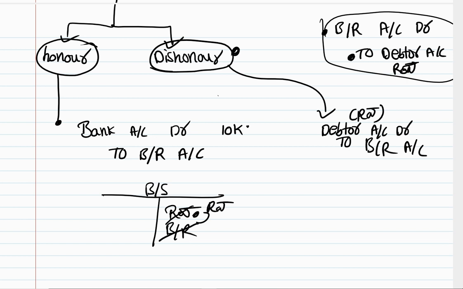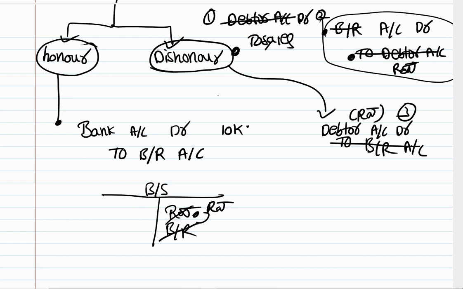And then again, what is the ultimate entry of this? See, here also first you will be writing debtor account debit to sales account. Normally when you sell goods you write debtor account debit to sales account. But this is the first entry, this is the second entry, this is the third entry which we have passed. What is the ultimate? Here debtor and debtor will get cancelled, because when we have written a bills receivable, we cancel the debtor, right? Then again the bills receivable is worthless, so we are crediting the bills receivable here. Bills receivable and bills receivable are cancelled.